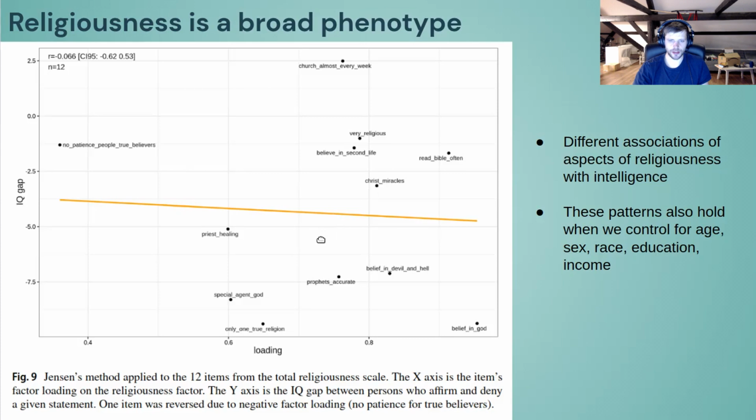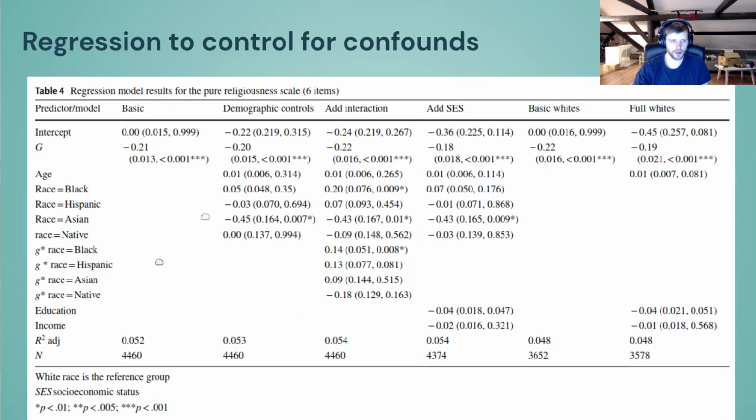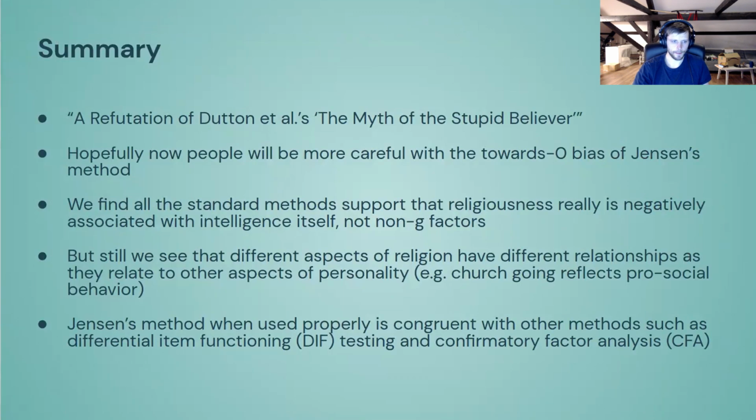We went into a lot more details with this in the paper. We also controlled for some other confounders, like maybe this belief in the devil and hell is only so strongly related because it relates to intelligence more than the others. But we found this is not the case, adjusting for all the same things as we were adjusting here. They didn't really change anything.